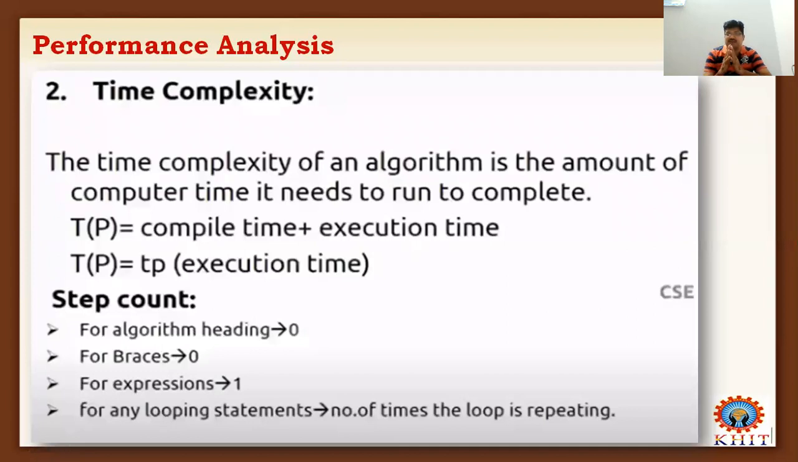Braces, open braces and close braces. If you see any algorithm or any program, there is an open brace and a close brace, and in between them we embed some code. In these scenarios, the open brace and close brace execute 0 times. So the execution time required for open brace and close brace is 0. For expressions, suppose for example a is equal to 10, we are assigning 10 to a. In this case it will be executed only one time.